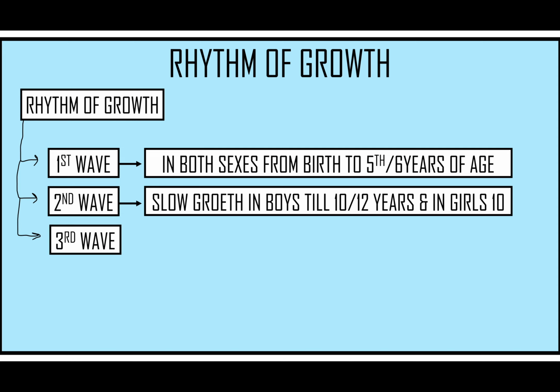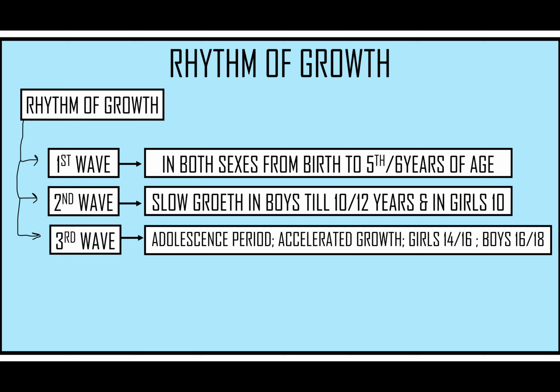Then after this there is the third wave of growth, or third rhythm of growth, and it is also called the adolescent period. It is accelerated growth, and in girls it is till 14 to 16 years of age, and in boys it is till 16 to 18 years of age.